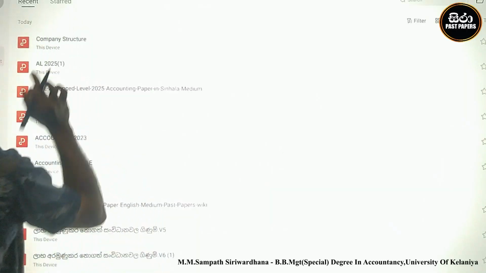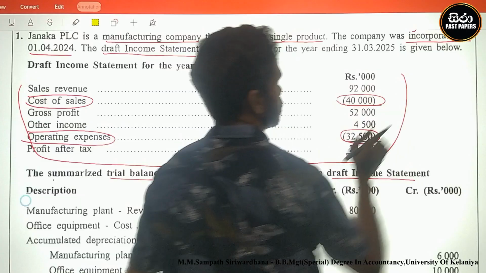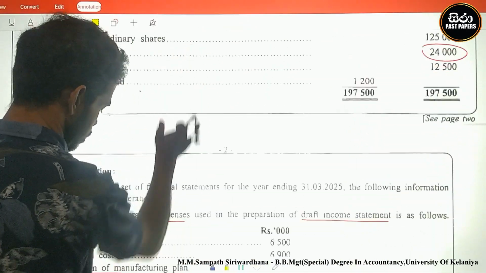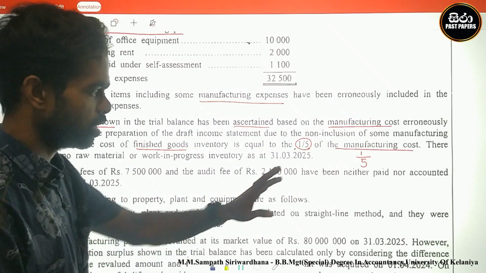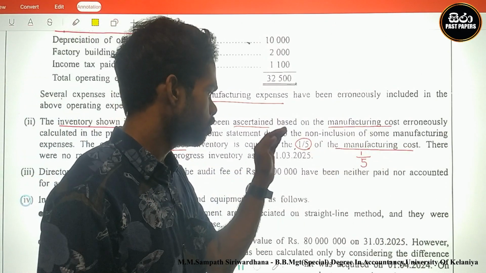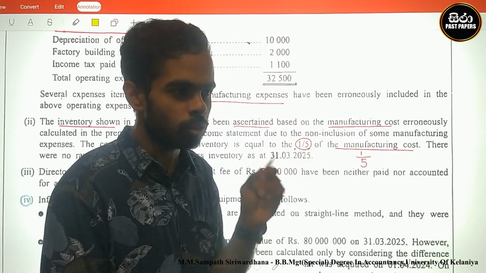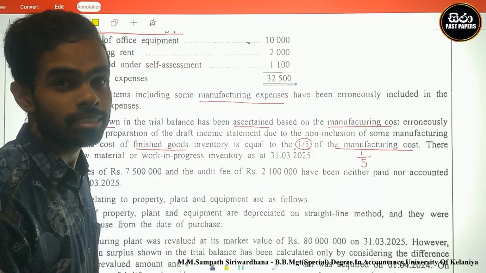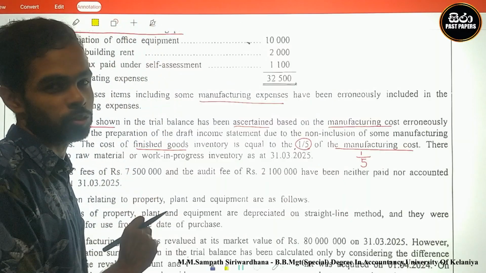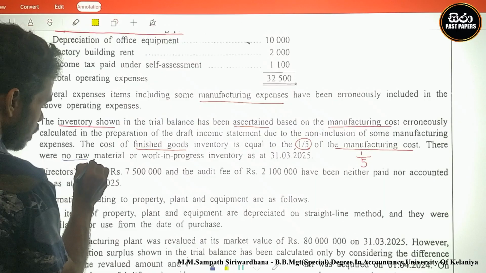Look here, what does the question say? The question said, look here, these are clear: 1/5 of manufacturing cost is closing inventory, and 4/5 is cost of sale.